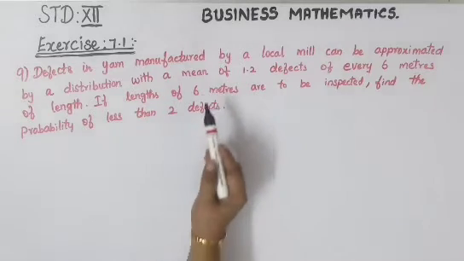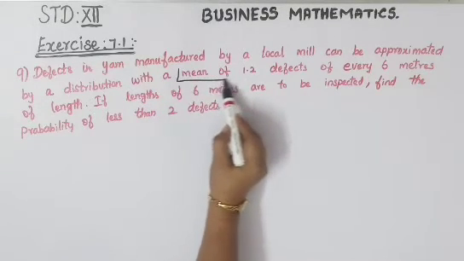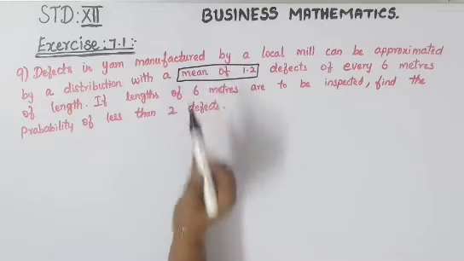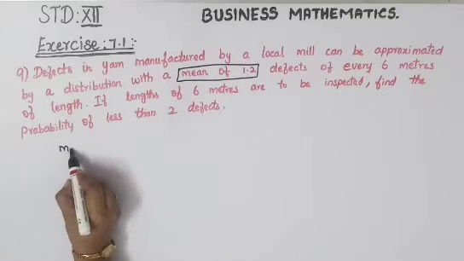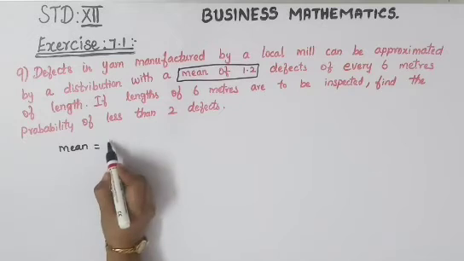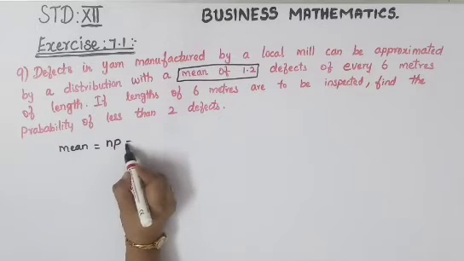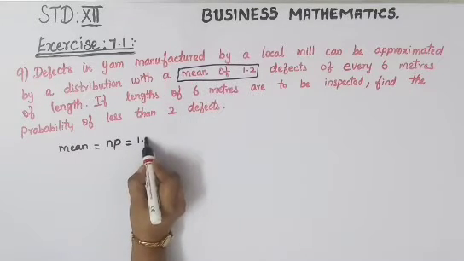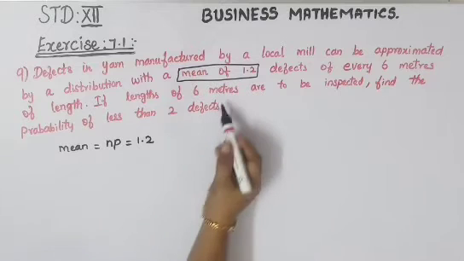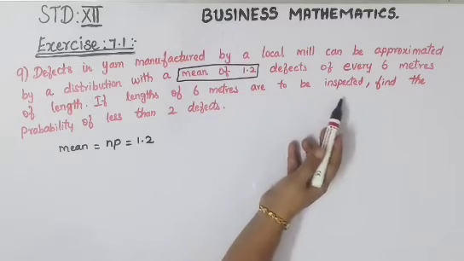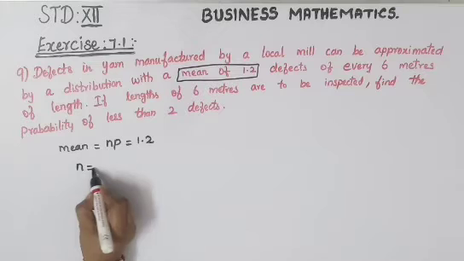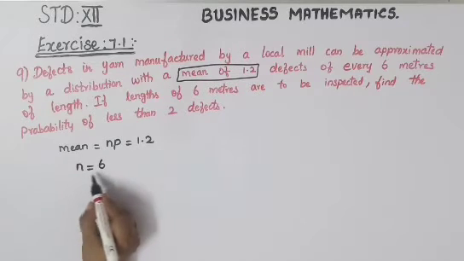We'll have to find it. And one more condition is given. Mean is here, they have given 1.2. So your mean formula is mean is equal to NP, which is equal to 1.2. And your N is, they have given you 6 meters for your inspection. So N we can take as 6.